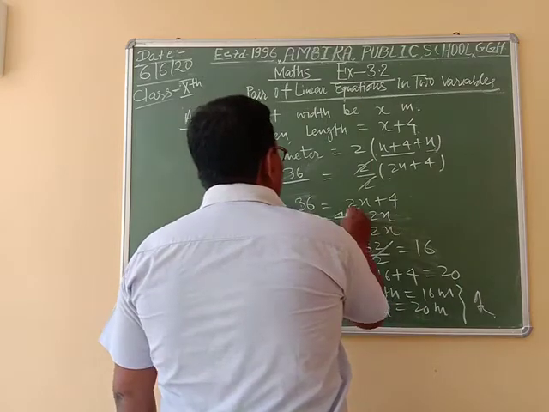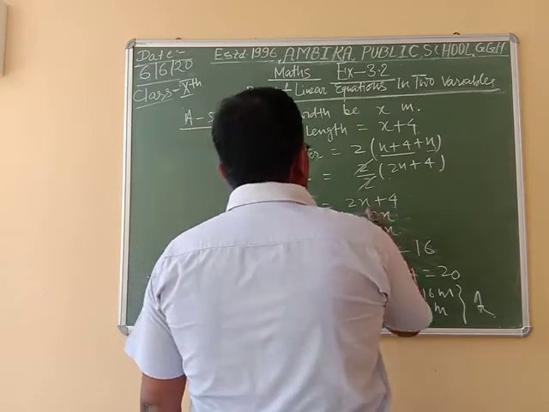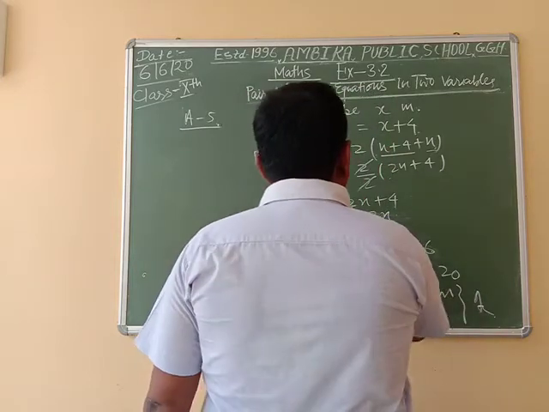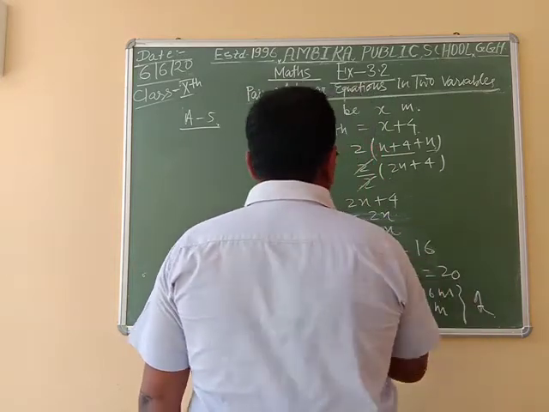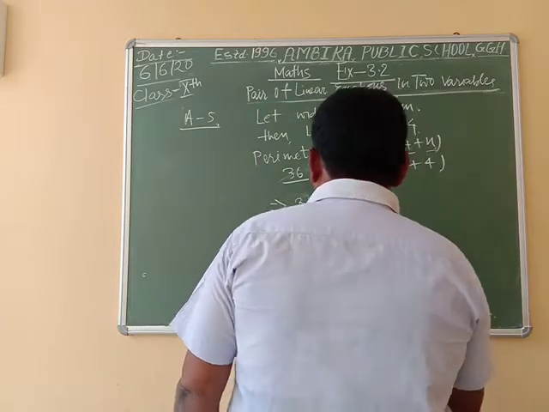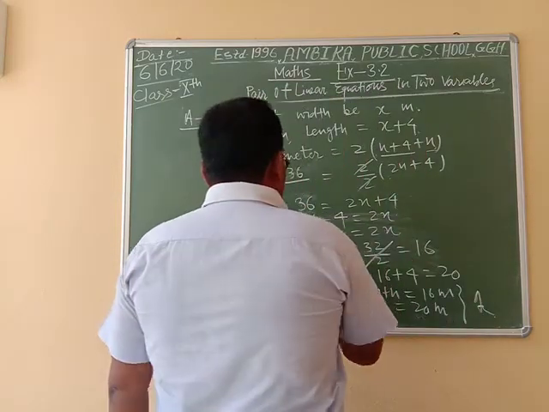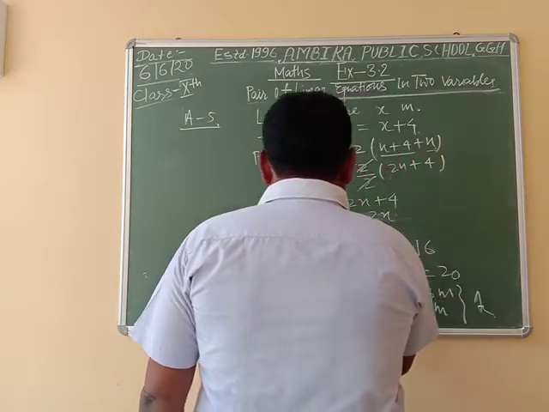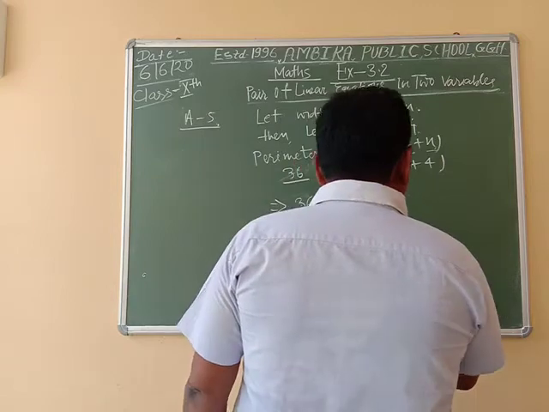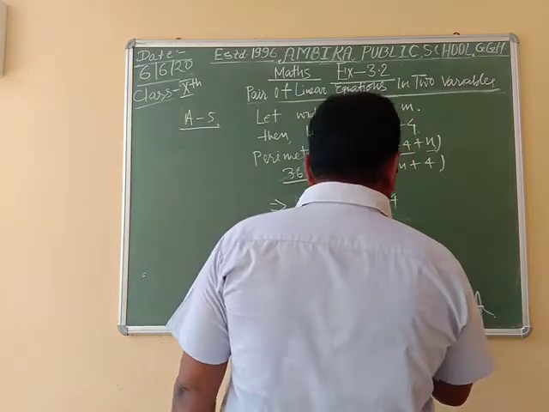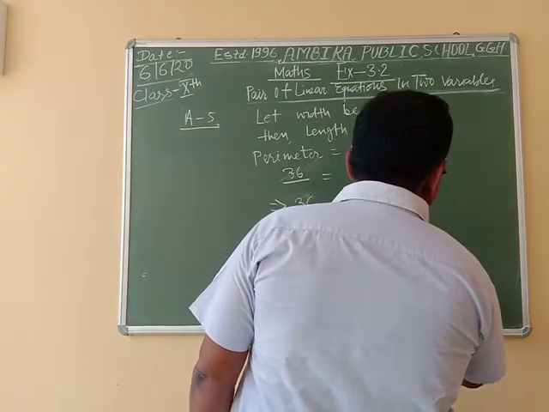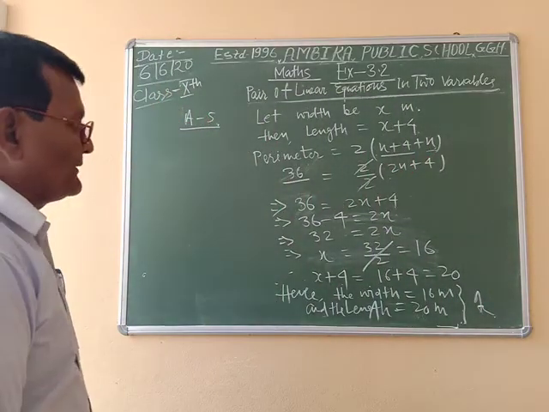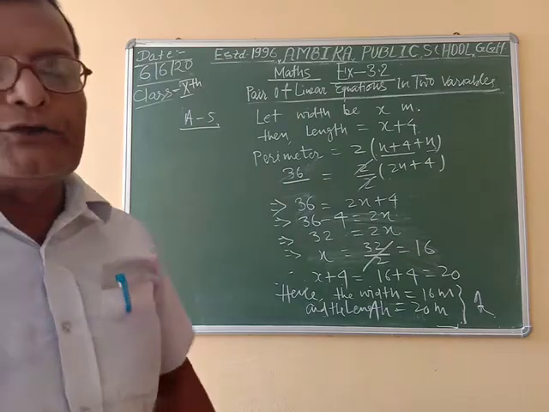Changing side by transposition, 36 minus 4 is equal to 2x, 32 is equal to 2x, x is equal to 32 by 2, equal to 16. Hence x plus 4 equals 16 plus 4 equals 20. Hence the width is equal to 16 meter and the length is equal to 20 meter. The dimension of the rectangular field is 16 meter into 20 meter.